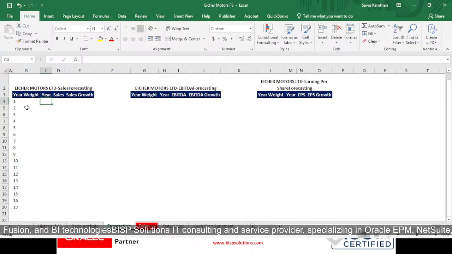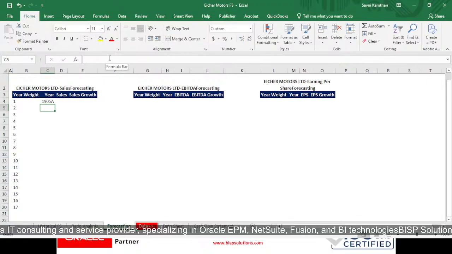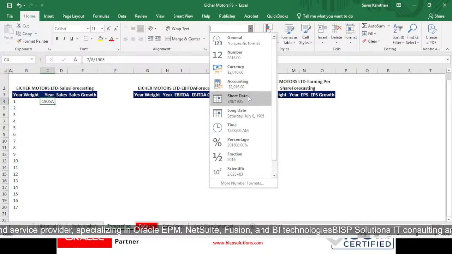Now as per our years, we will be taking 2016, and after that it will be showing us 1905. Why? Because we have to customize it, so we want only the short date.